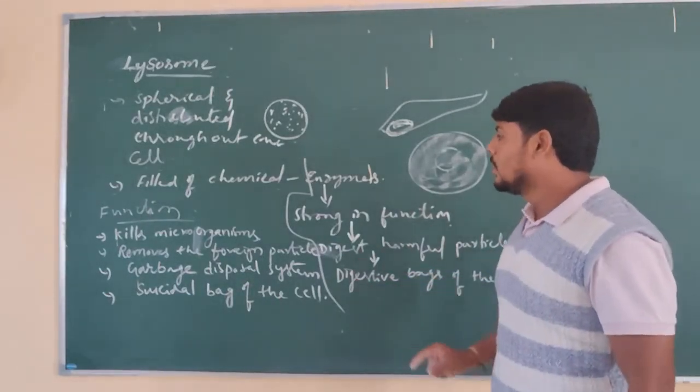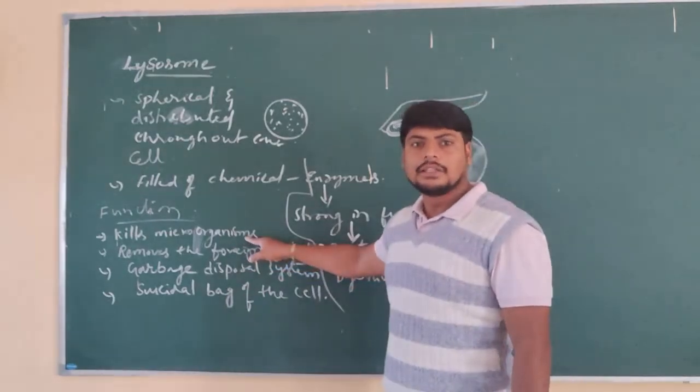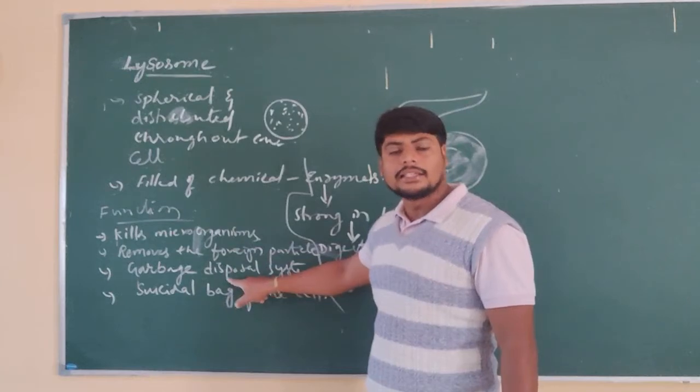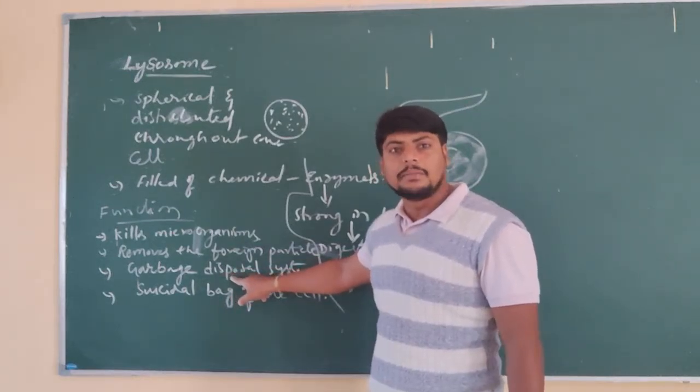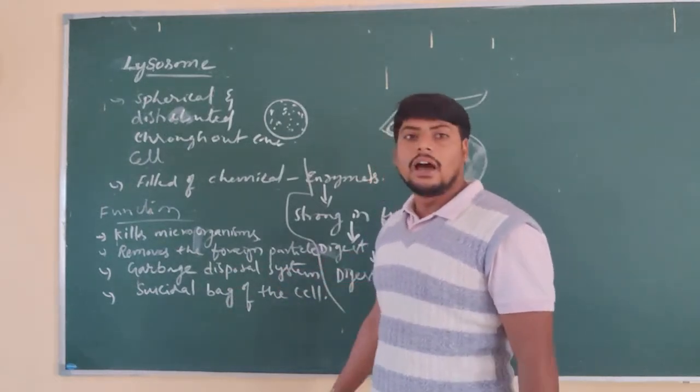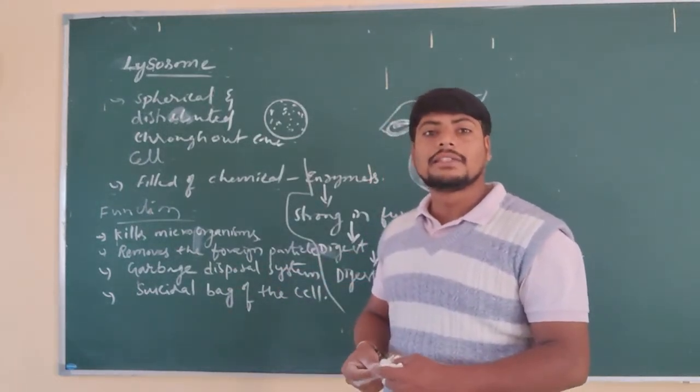And what are the functions? They kill microorganisms and remove foreign bodies, and they are also called the garbage disposal system, meaning they clean the cell. They are also called the suicidal bag of the cell. Why?